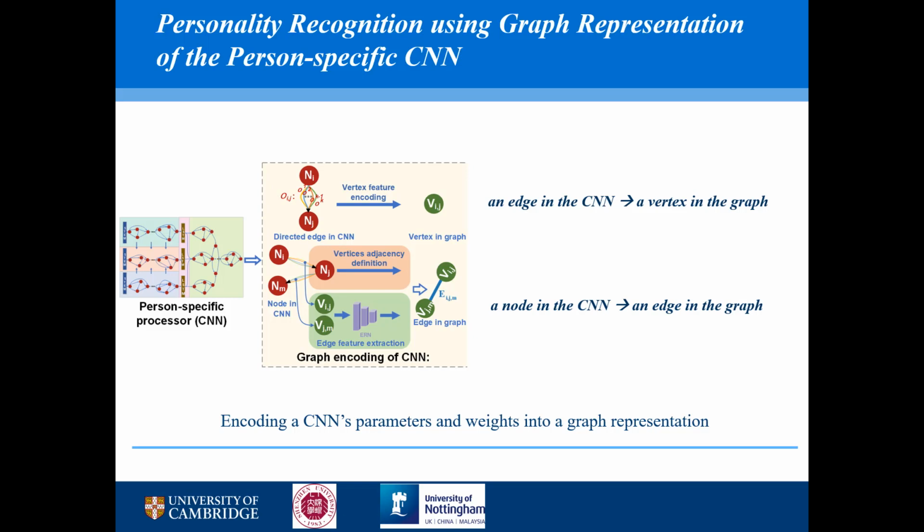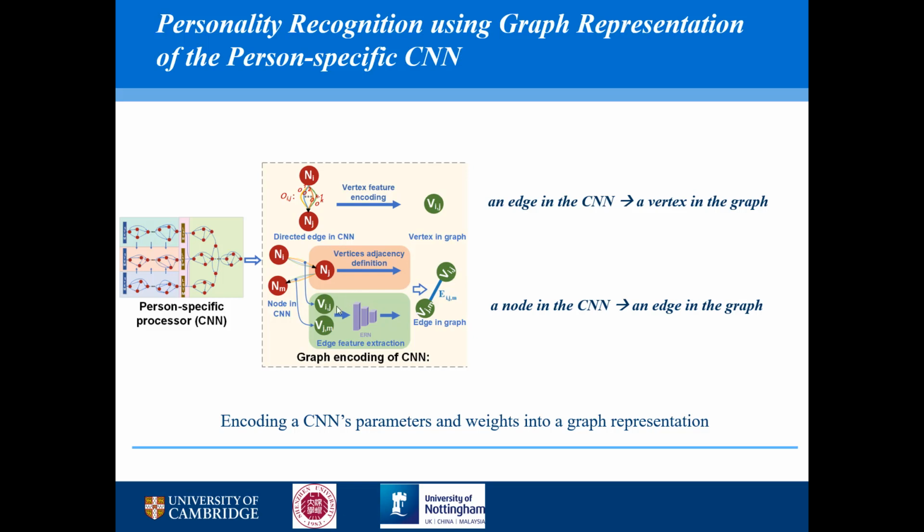Then we propose the first work to deep learn the multidimensional edge filter to define the relationship between two vertices. Firstly, if the two vertices' corresponding edges are connected to the same nodes in the person-specific CNN, then we denote these two vertices as adjacent.